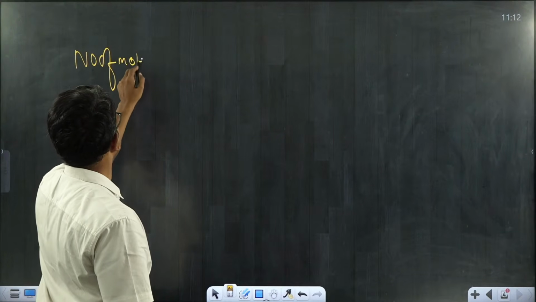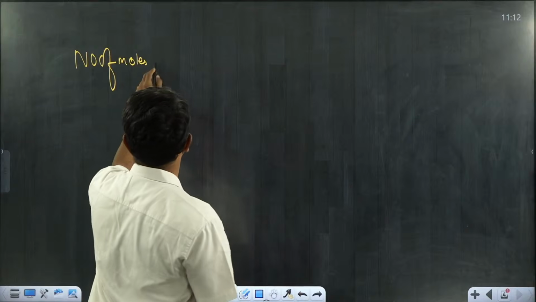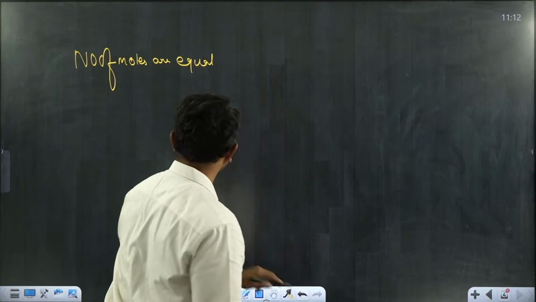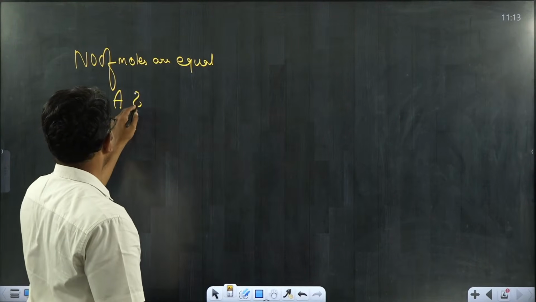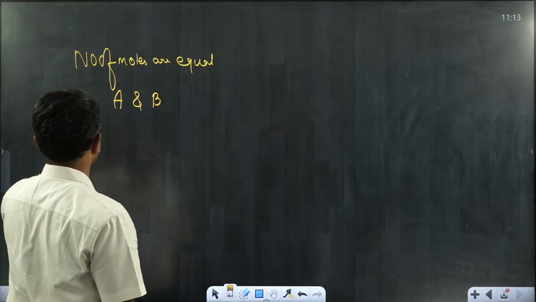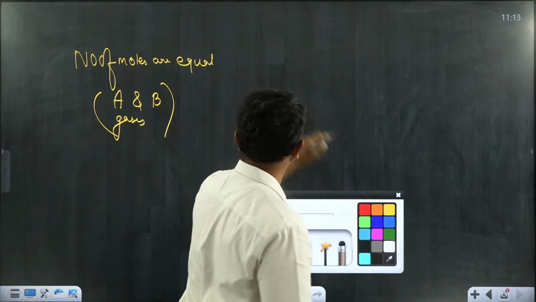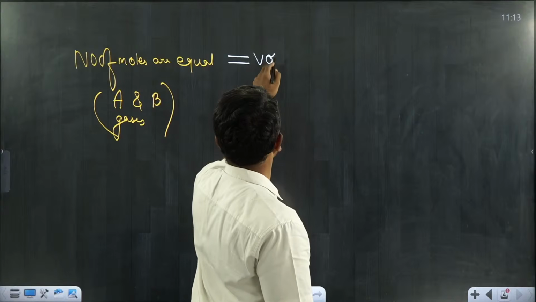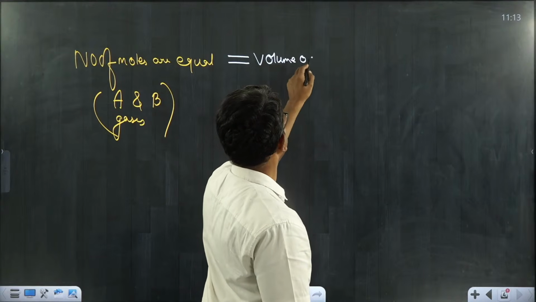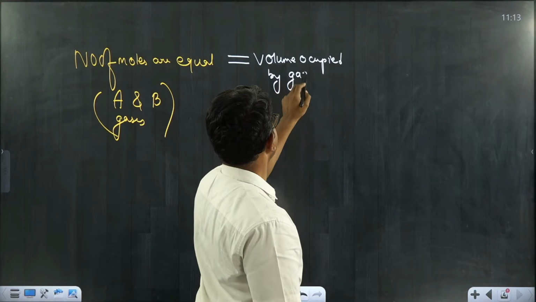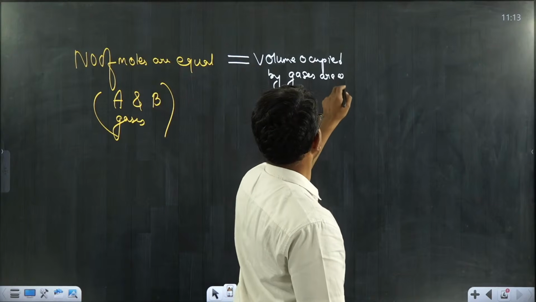If the number of moles are equal, consider two gases, A and B. If moles are equal, what can I say? The volumes occupied by the gases are also equal.